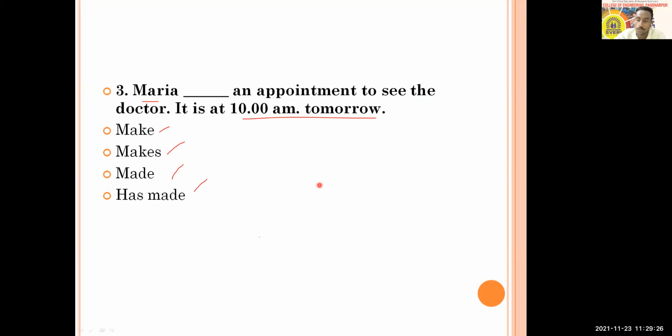So I got answer from Pooja and Pragati. Others, just try to think about the action, when it might have been done. The clue from 10 a.m. tomorrow will tell you when that particular action might have been done, and which verb form will be suitable.